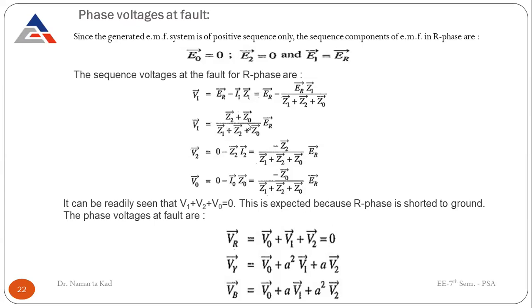Here it is Z2 plus Z0, here it is minus Z2, here it is minus Z0, so on addition this gives you the 0 result. And Vy is equal to, this is the relation that we derived earlier, V0 plus A square V1 plus A V2, and similarly Vb is equal to V0 plus A V1 plus A square V2. So you can put in the values for V0, V1 and V2 and do the calculation for Vy and Vb.